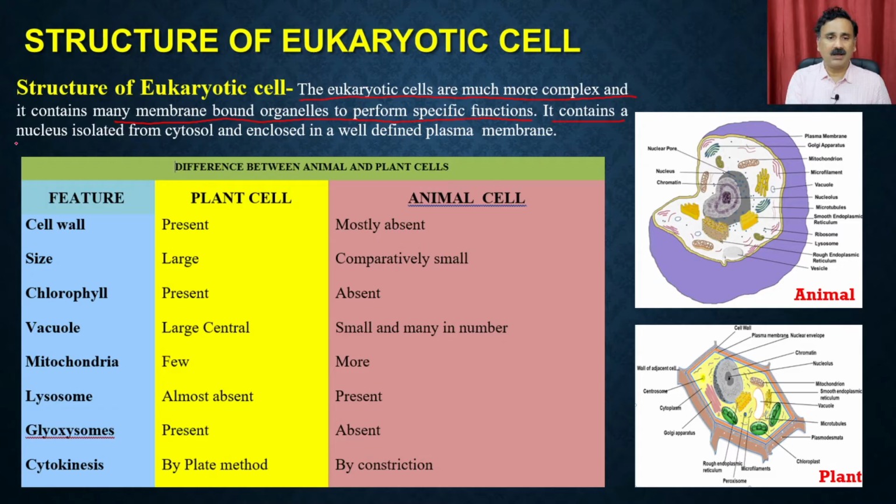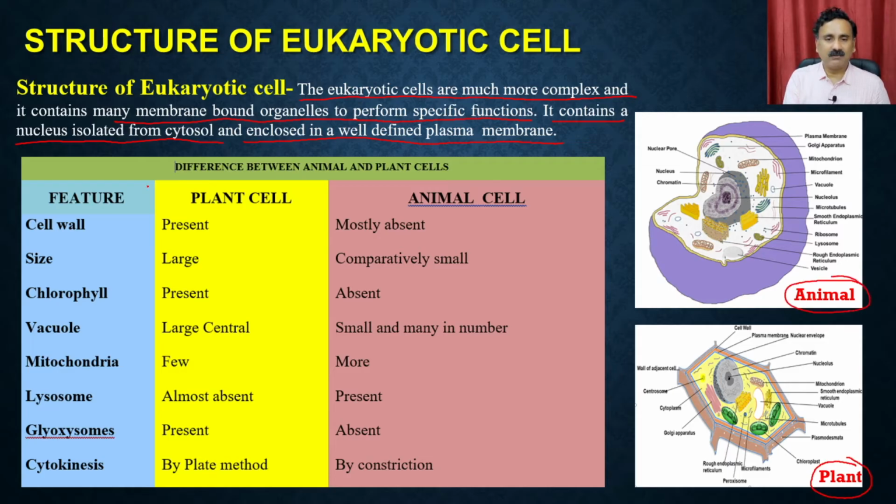It contains a nucleus isolated from the cytosol and enclosed in a well defined plasma membrane. One of the classical features is that eukaryotic cells contain membrane bound organelles, and you have two different types of eukaryotic cells: the plant cell and the animal cell.